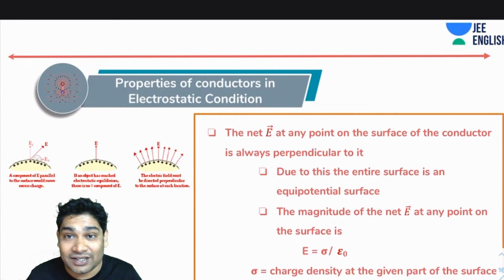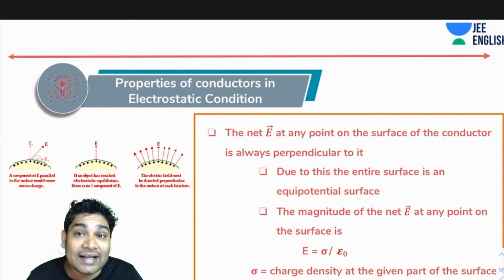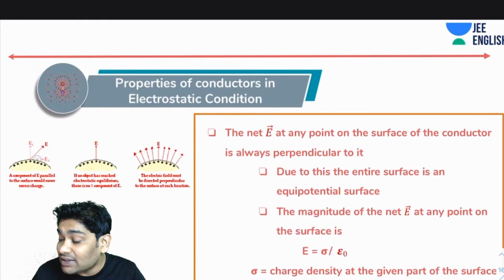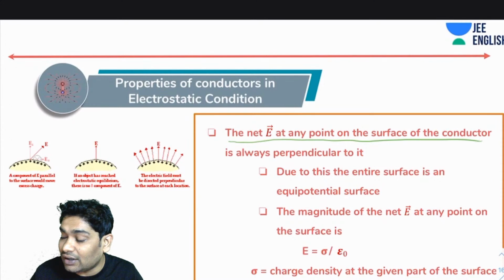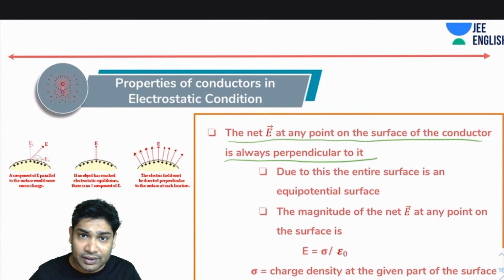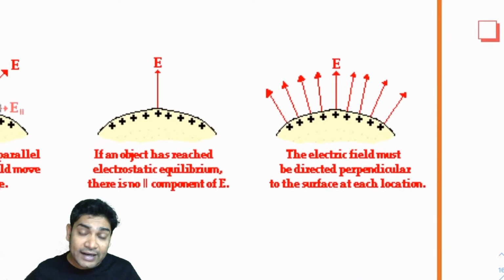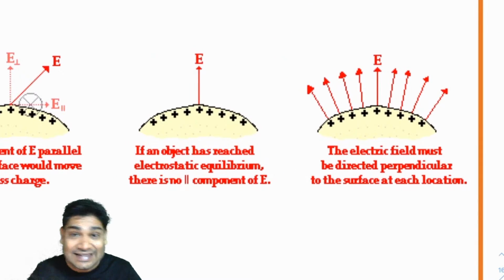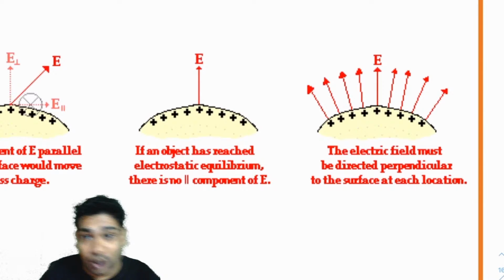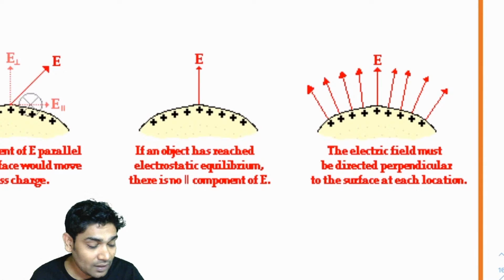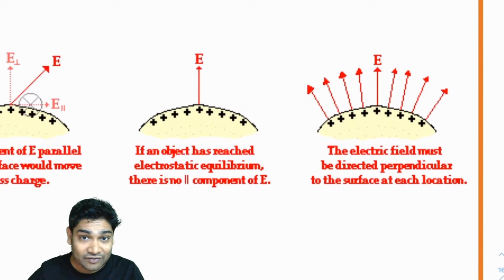What else can be judged? So the first thing, I can say that the net E at any point on the surface of the conductor is always perpendicular to it. Now let's see why I'm saying that. So I already discussed that there is no net E inside a conductor. So any net E would be outside the conductor, on the surface at least, or outside at some point, right?